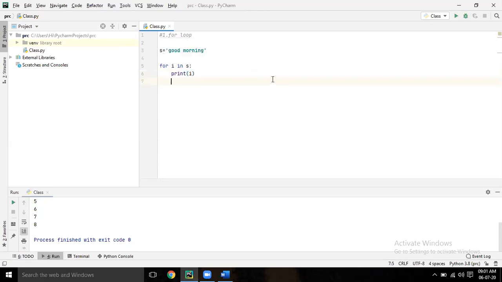So here, in is which operator? See, here we are using operators for the condition. We are using the in operator. In is which operator? Go and check.